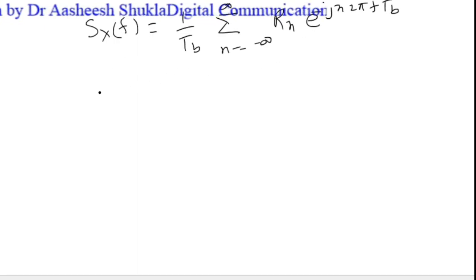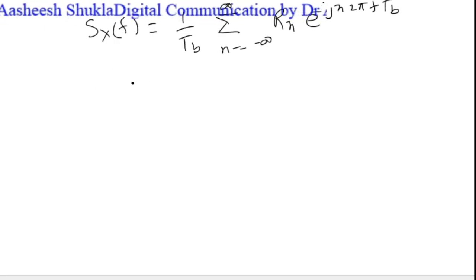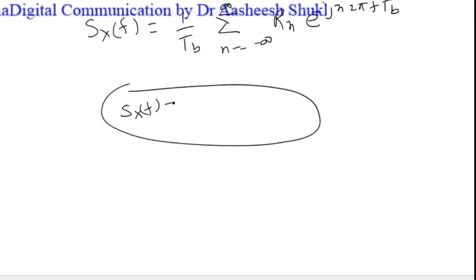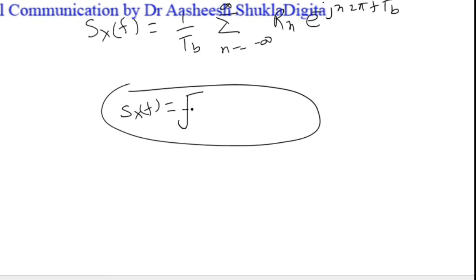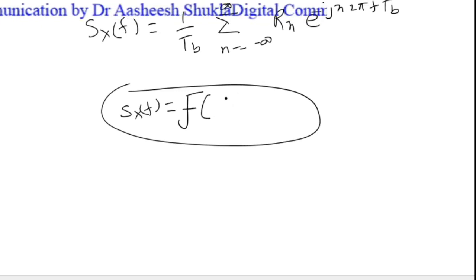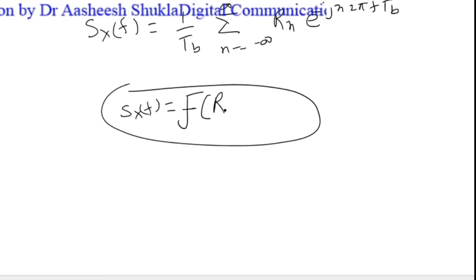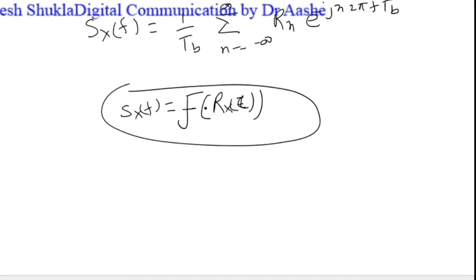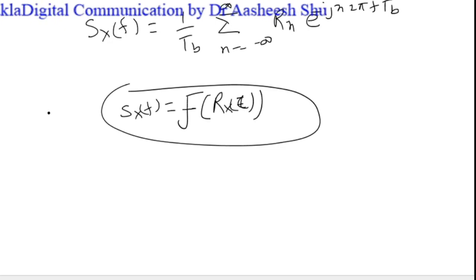How are we writing it? We know that the power spectral density Sx(f) will be the Fourier transform of the autocorrelation function Rx(tau), that we have already written in the previous slide.